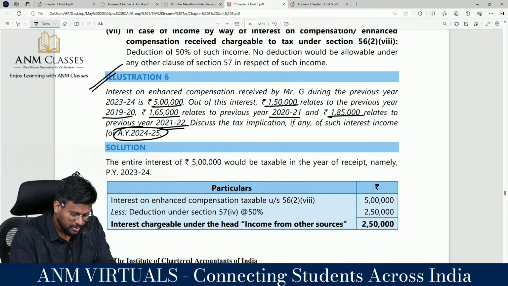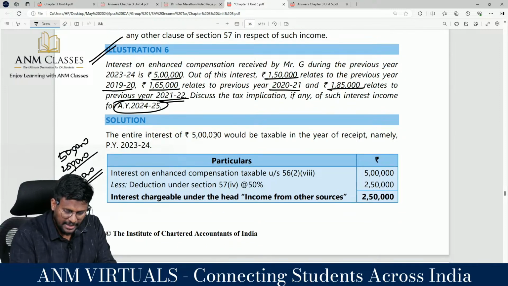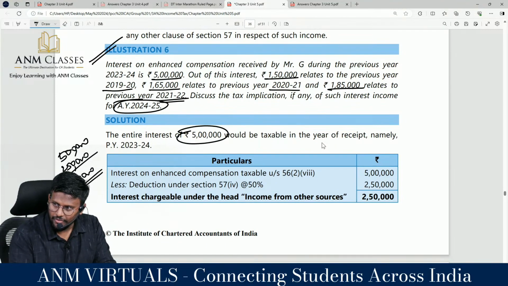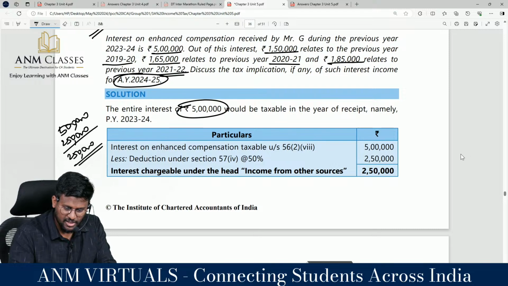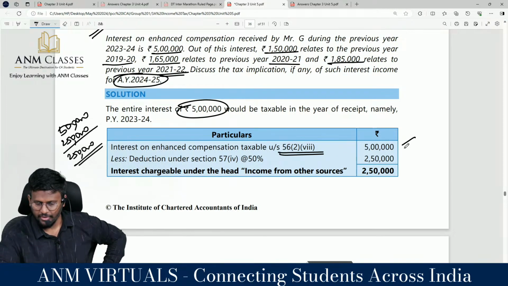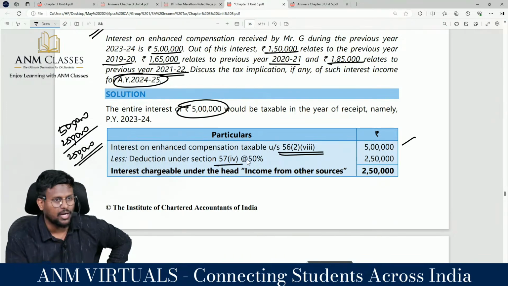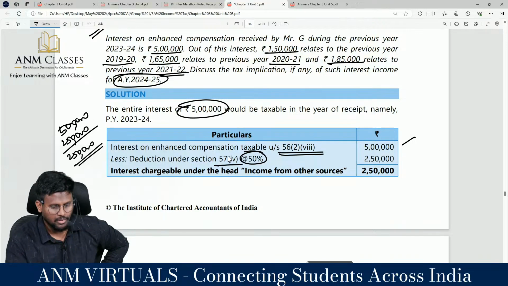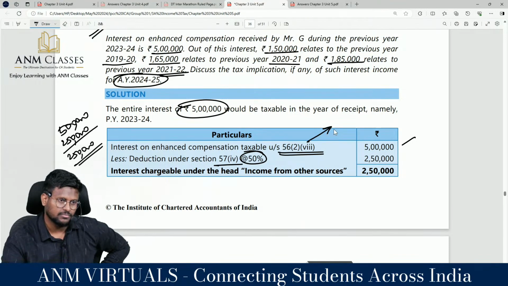How much has come? 5 lakhs. How much flat deduction? 2,50,000. How much taxable? The entire interest of 5 lakh would be taxable in the year of receipt, namely previous year 2023-24. Interest on enhanced compensation is taxable under 56(2)(viii). Yes, how much? 5 lakh. Less deduction under 57(iv), at what percent? 50%.